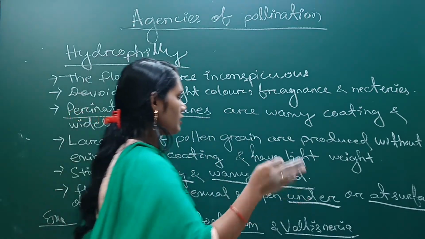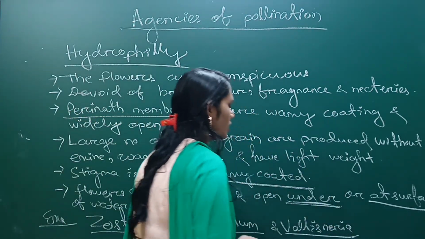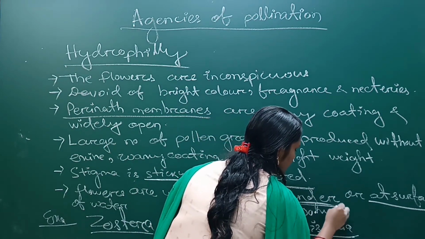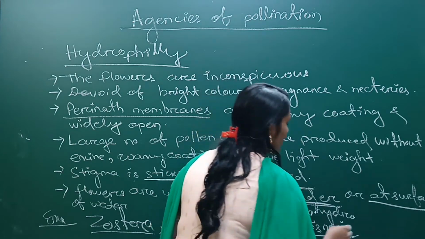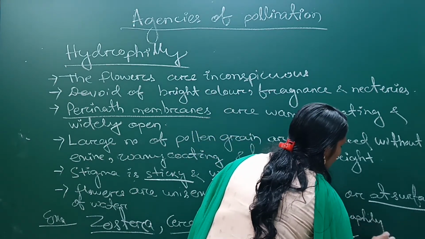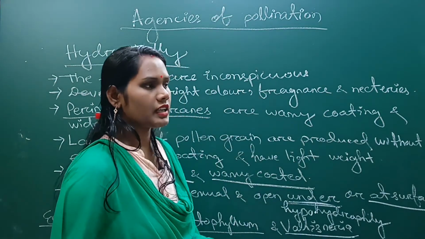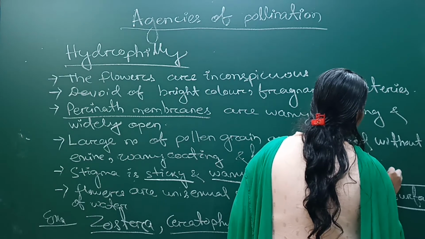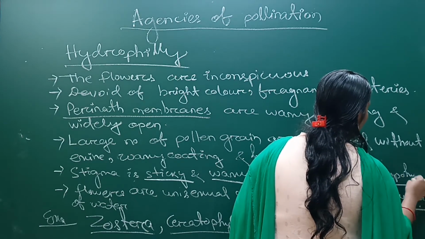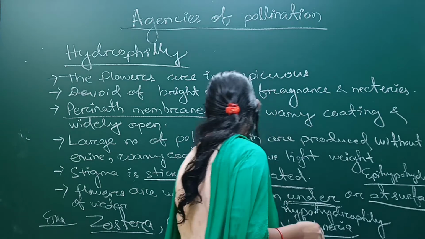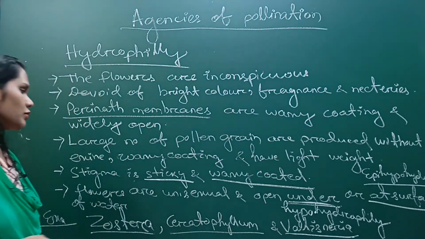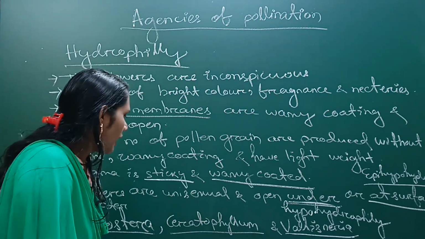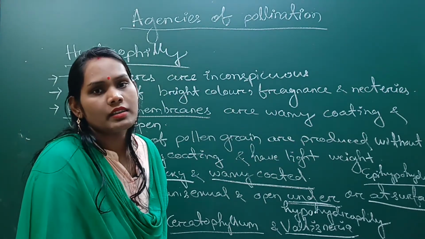If pollination occurs underwater, then that is called hypohydrophily. If pollination occurs at the surface of water, then it is called epihydrophily. Okay, so there are different examples of hydrophilous flowers: Zostera, Vallisneria and Ceratophyllum.